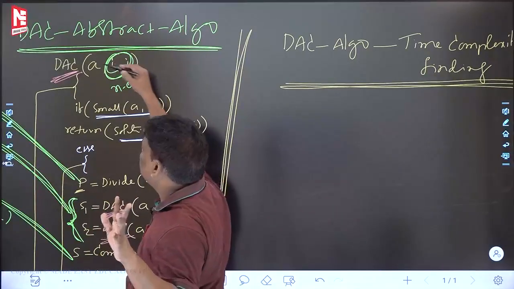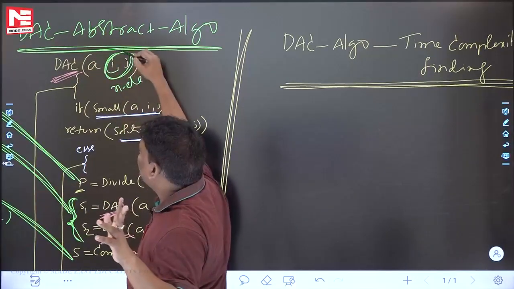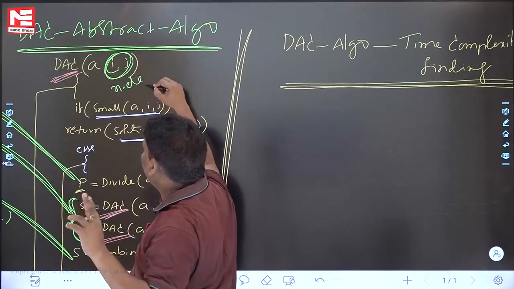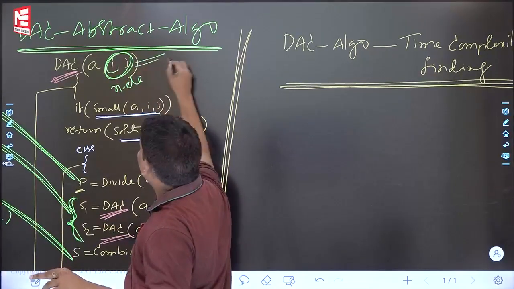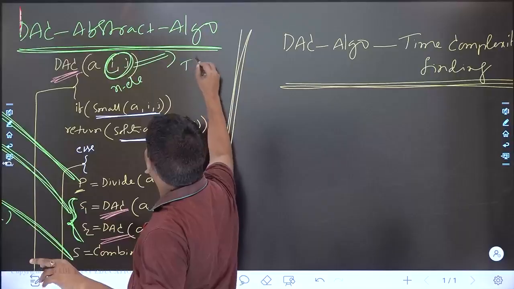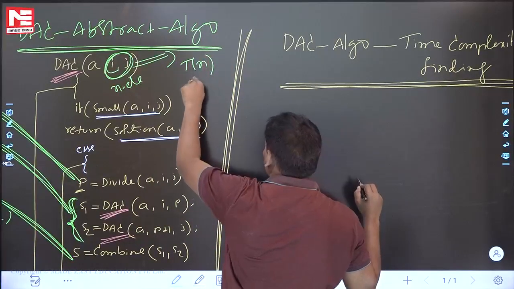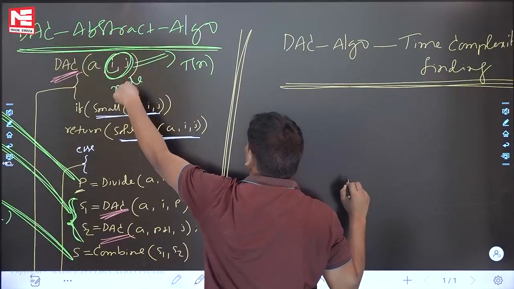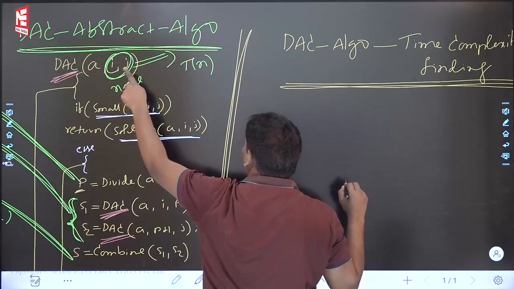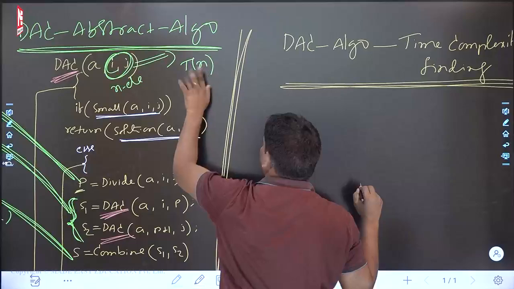Assume that using divide and conquer algorithm, to sort one array which contains n elements, the algorithm will take T(n) time. What is the meaning of T(n)? I am repeating once again. T(n) is nothing but the time complexity of using divide and conquer algorithm to sort an array which contains n elements.